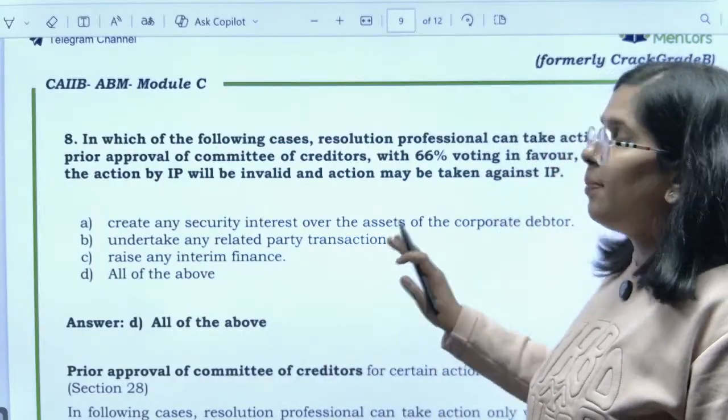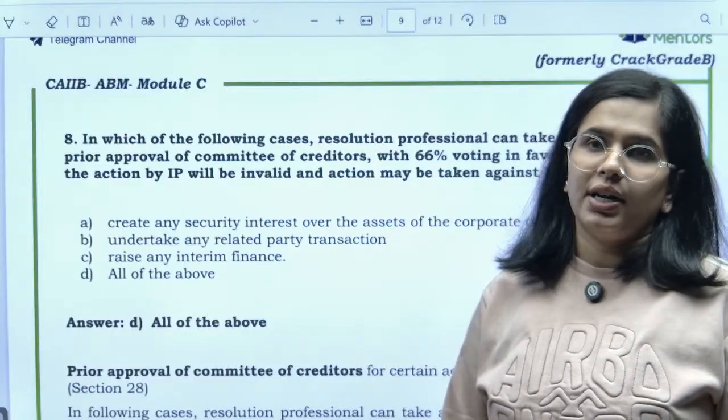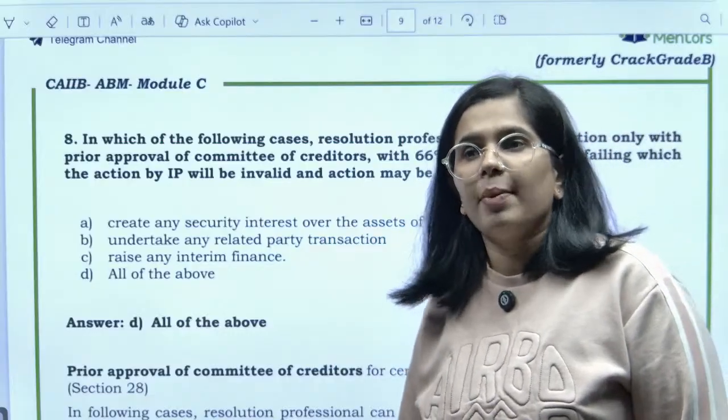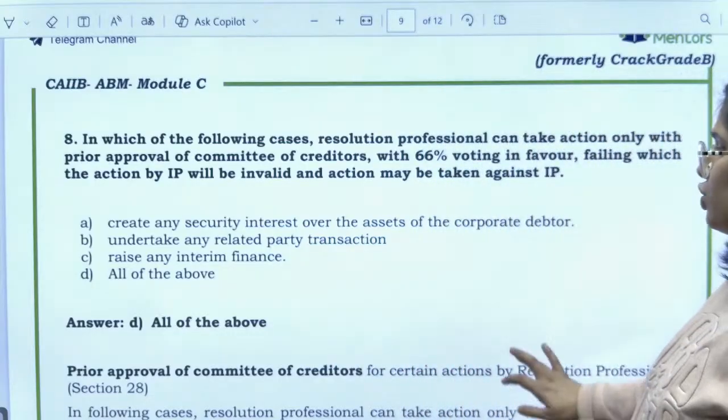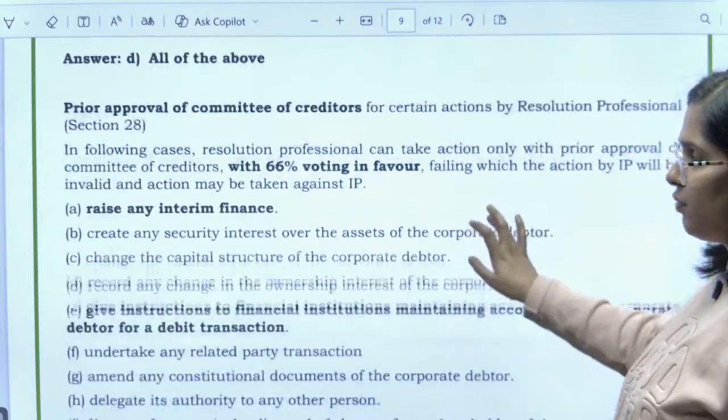Undertake any related party transaction, you need to take the prior approval of committee of creditors. Raise any interim finance, you need to take the prior approval of committee of creditors. ठीक है, so prior approval of committee of creditors with 66% voting in favor is needed.